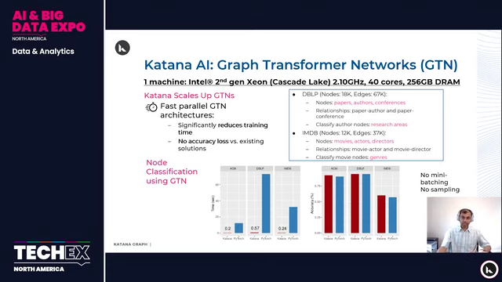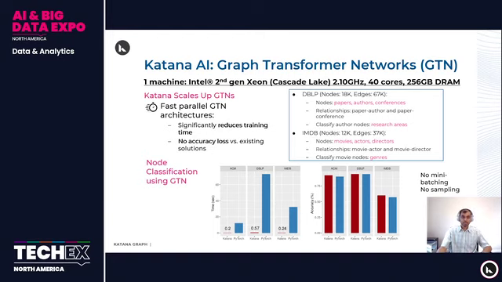In the other movie data set, I mentioned this earlier, there are different kinds of nodes: movies, actors, directors. And there are different kinds of relationships or edges. So there's an edge between movie and actor, there's an edge between movie and director. And the task here is to classify the movie nodes into genres. Here I am presenting you results for two solutions. One is Katana, which is in red, and in blue we have PyTorch, which is the existing solution for graph transformer networks. Here I am presenting you results on another data set, ACM, as well. So there are three data sets here. ACM is a paper data set similar to the academic data set.